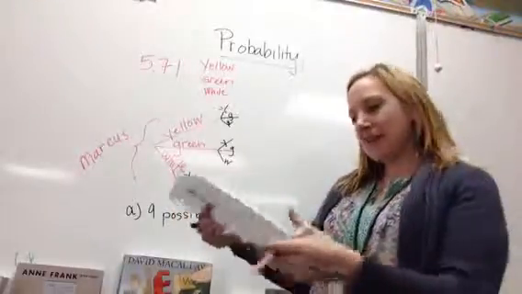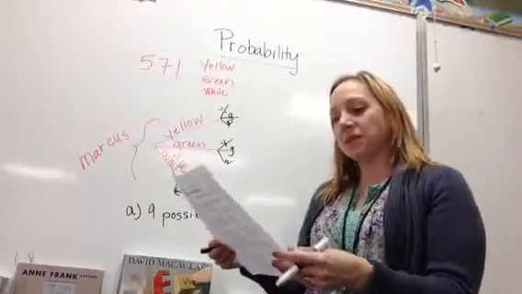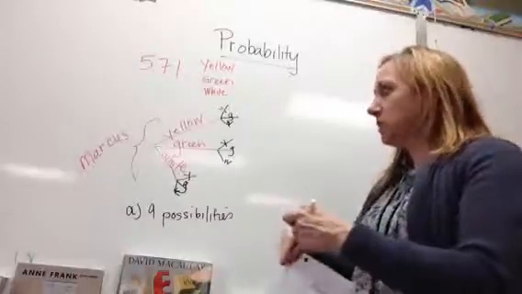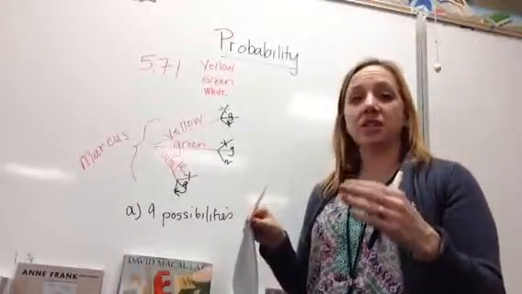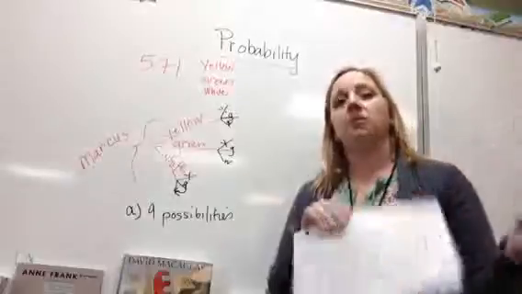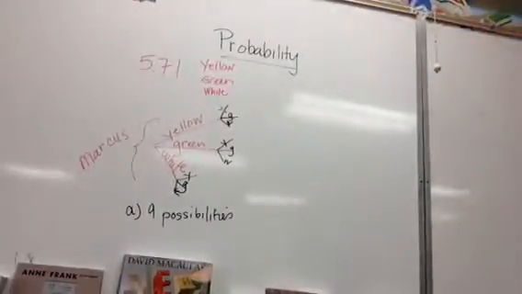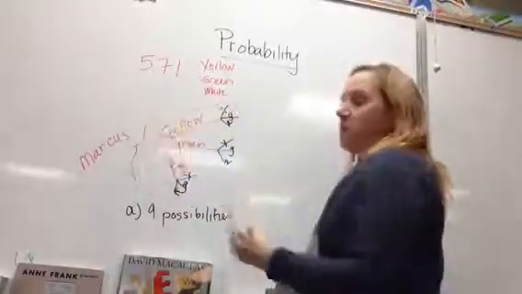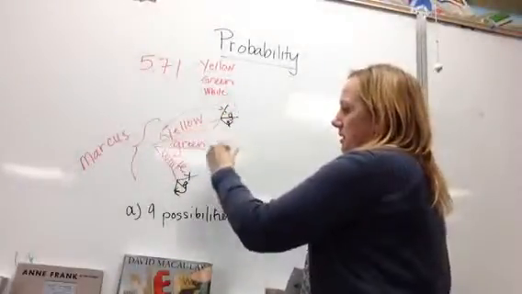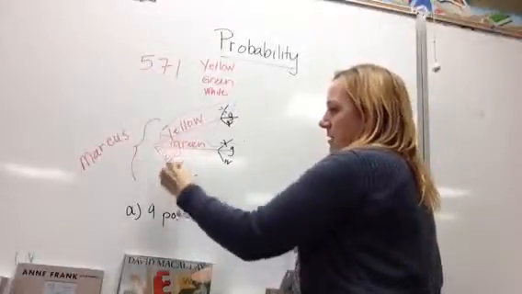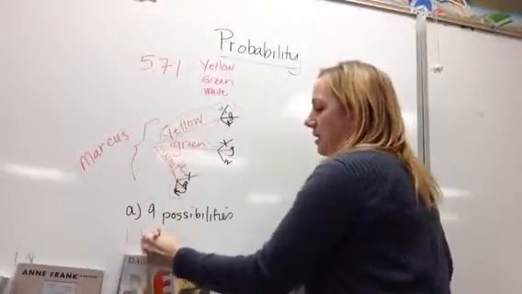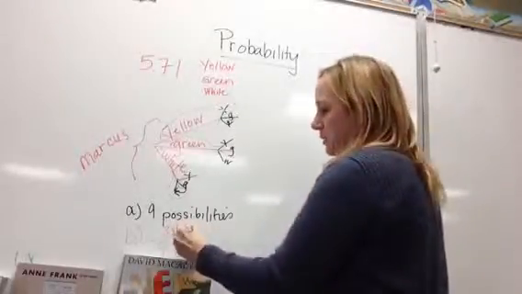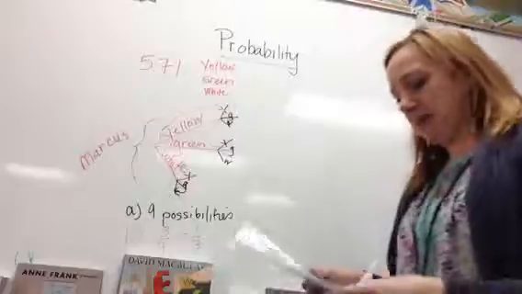For problem B, it asks, what is the probability that the boys will draw matching blocks? And is this game fair? So in this section, we need to figure out where we have matching colors. Yellow and yellow, green and green, white and white. So I'm going to grab another pen. And here we go. So matching right here is yellow. That is 1. Green and green is matching. And white is matching. So out of our 9 possibilities, we have 3 possibilities that are matching. That's 1/3. And this game is not fair.